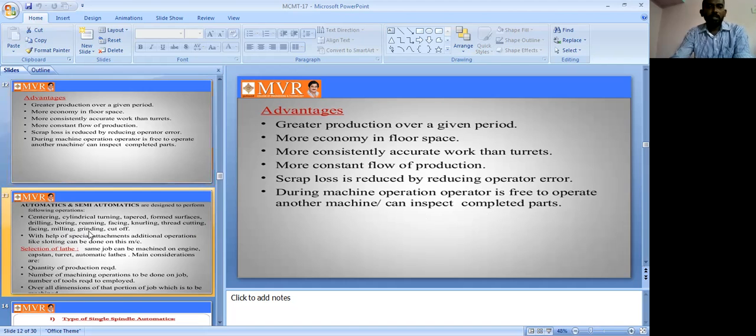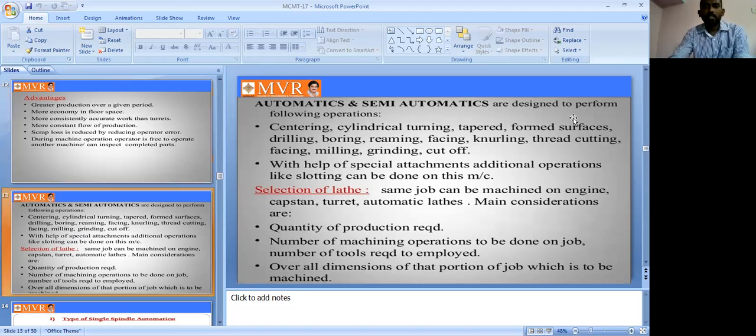So next one is automatic and semi-automatic lathes. These are designed to perform the following operations: centering, cylindrical turning, tapered forward surfaces, drilling, boring, reaming, facing, knurling, thread cutting, milling, grinding, cutting off. For these kinds of operations, these automatic and semi-automatic lathes are designed.